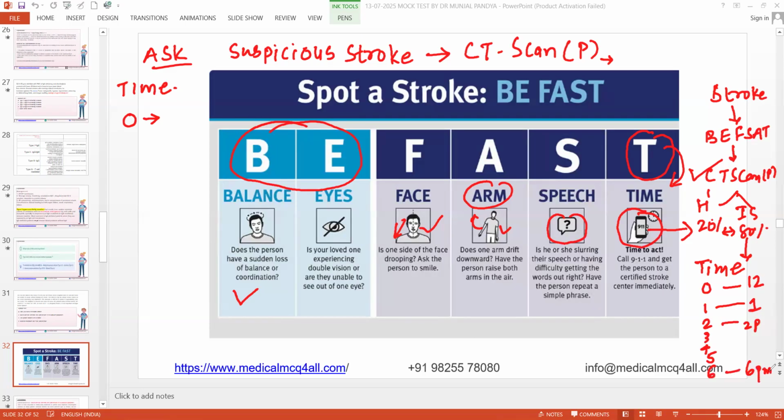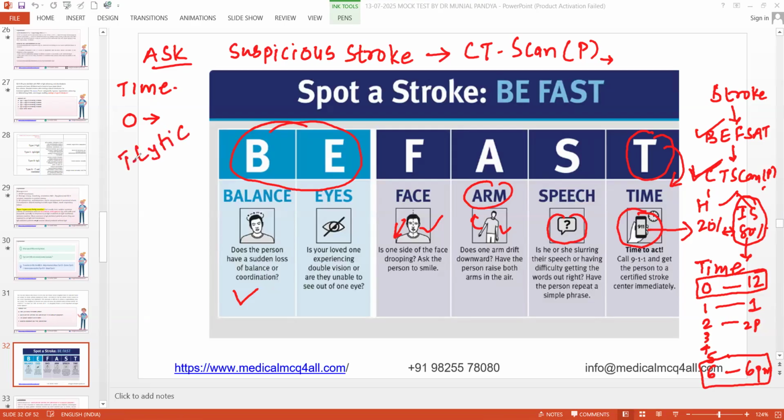Is there any treatment change in the ischemic stroke which is confirmed by the plain CT scan? The patient has a neurological symptom, a BE FAST, you need a plain CT scan, it's showing 80% cases are ischemic, and you confirm it is an ischemic stroke. You rule out the contraindications of thrombolytic, and now you want to give the thrombolytic. So what is the treatment change if he presents within 1 hour, or comes after 6 hours? Thrombolytic therapy.